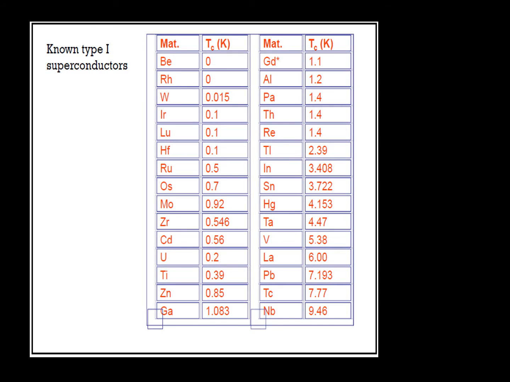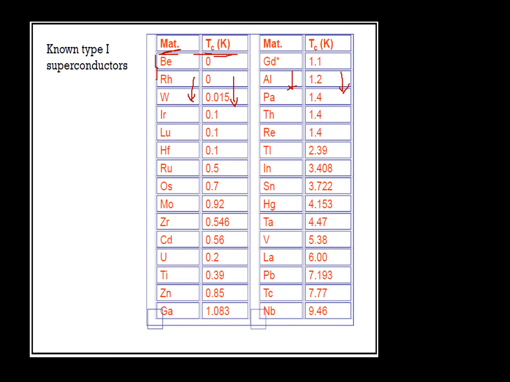Here we have the list of known type 1 superconductors, the material and its corresponding critical temperature in Kelvin. Look, the name of the materials, their elemental symbol and their corresponding temperature is given below. This is just for your reference.